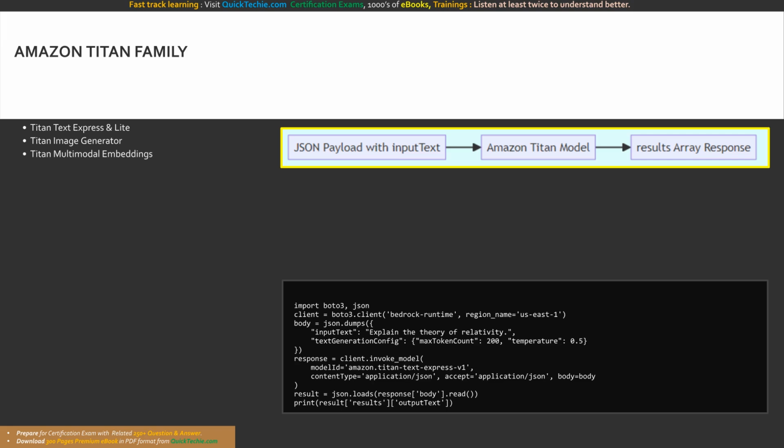Let's break down this Python code snippet to understand how we interface with the Amazon Titan family. First, we instantiate our Boto3 Bedrock runtime client. Then we construct our JSON payload. Notice the specific schema required for Titan? We pass our prompt into the inputText parameter. For our inference configurations, Titan expects a nested JSON object named textGenerationConfig. Inside this object, we set parameters like maxTokenCount to control the maximum length of the output and temperature to regulate the creativity and randomness of the generated response. What is the exact identifier for the model?